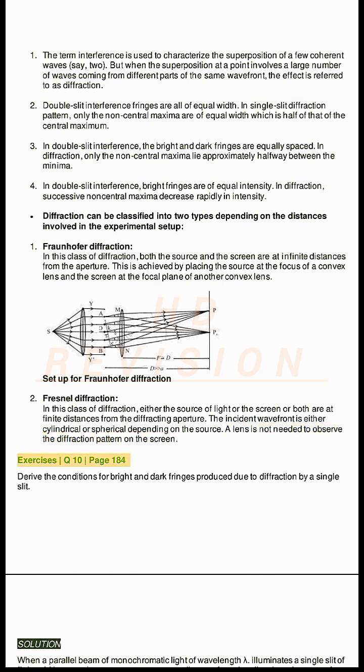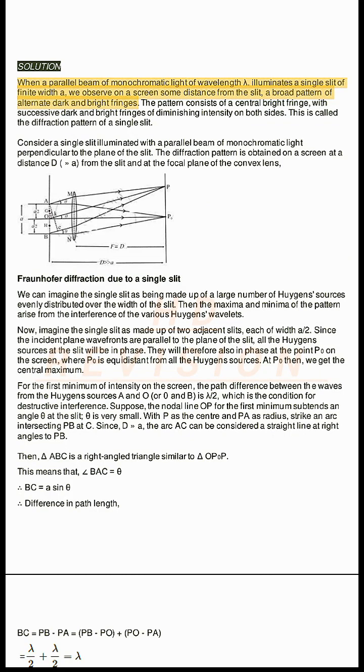Exercises Q10, page 184. Derive the conditions for bright and dark fringes produced due to diffraction by a single slit. Solution. When a parallel beam of monochromatic light of wavelength lambda illuminates a single slit of finite width a, we observe on a screen some distance from the slit a broad pattern of alternate dark and bright fringes. The pattern consists of a central bright fringe, with successive dark and bright fringes of diminishing intensity on both sides. This is called the diffraction pattern of a single slit.